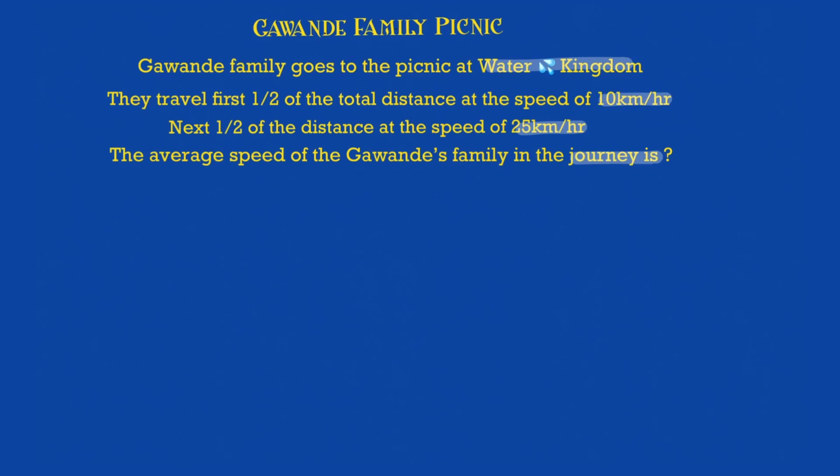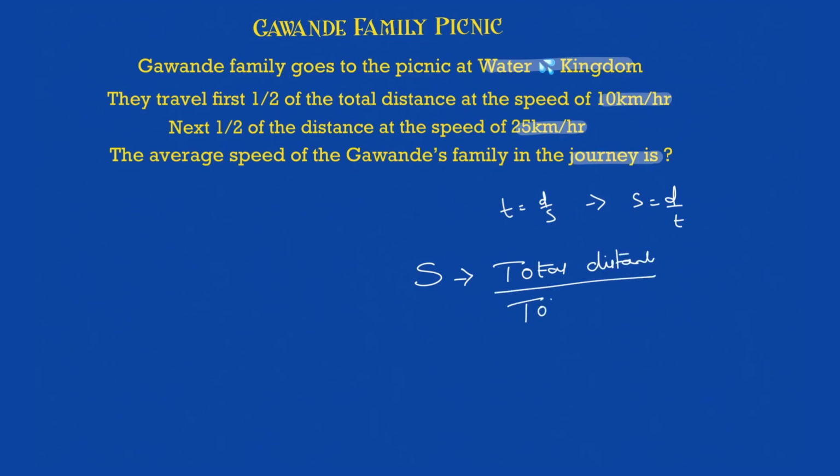Whenever they ask you about the average speed, what do you know? Time is equal to distance upon speed, speed is equal to distance upon time, right? We know that. Average speed, you can imagine it in this way. Average speed is nothing but total distance traveled upon total time taken. That is what you have to work out. Don't look out for any other formula. That will be a lot more confusing if I put in 3 constraints, which will be the next problem. So what is the total distance traveled in the entire journey, and what is the total time taken? That is what you have to always think when you're talking about average speed.